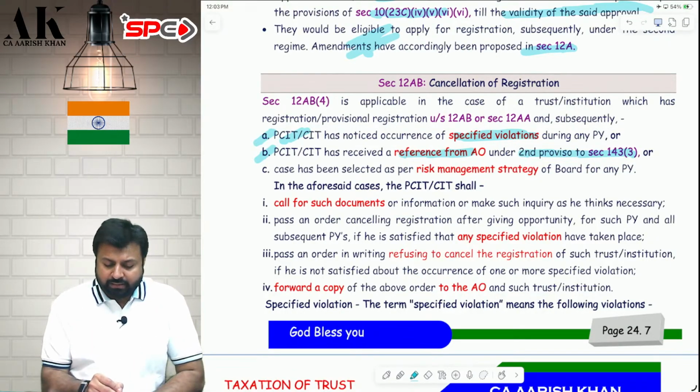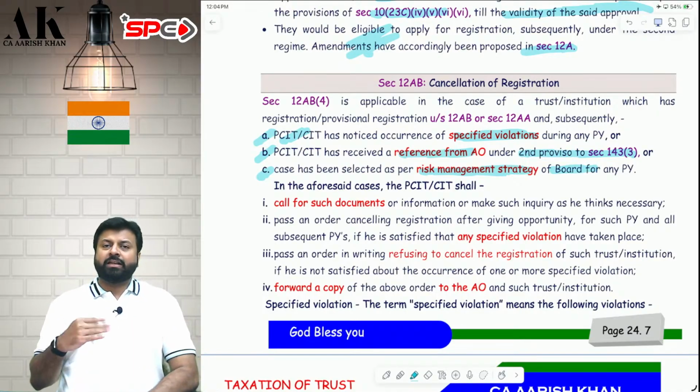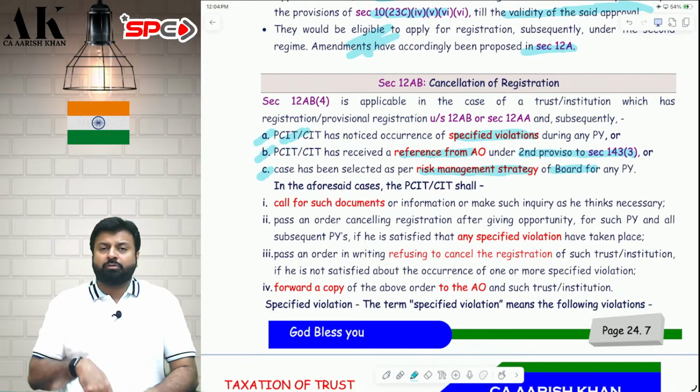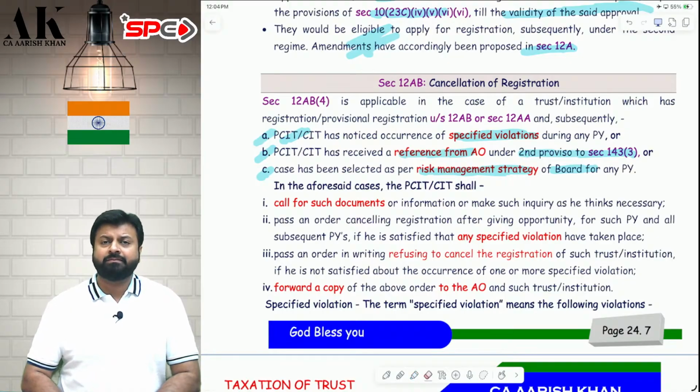In the third case, the case has been selected in the risk management strategy of the Board, like it has been selected in SFT, AIS. There the department has come to know that the assessee has done some violation. Risk management strategy is nothing but the various strategies like AIS, SFT, TIS, formed by CBDT, through which they get information on tax evasion and tax avoidance.